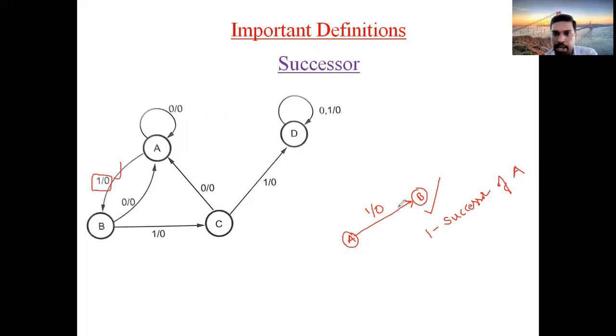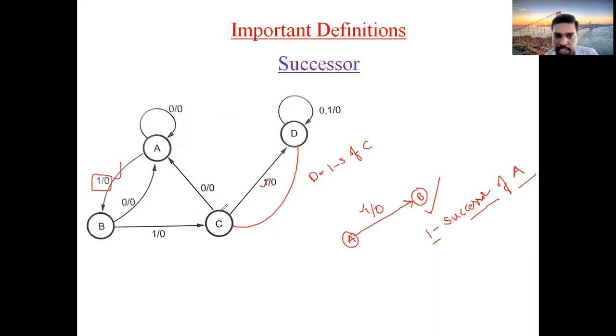In the sense, A is successfully moved to B when input is 1. That's why B is called one successor of A. Likewise, how can you say for C comma D? Observe the C and D relation. C is moving to D when it has input 1. So D is called one successor of C. Why? Because when input is 1, C is successfully moving towards D.